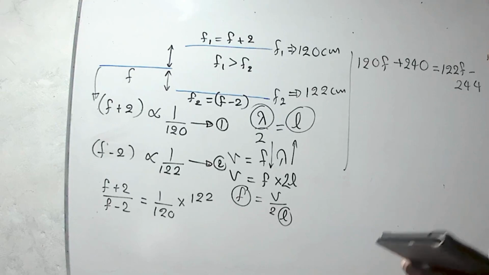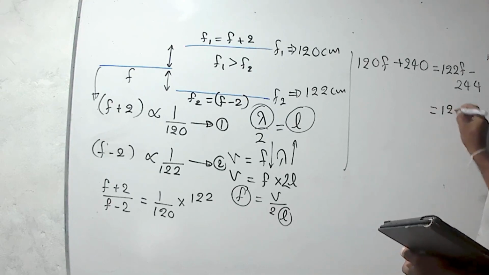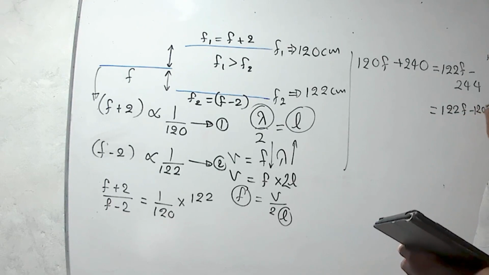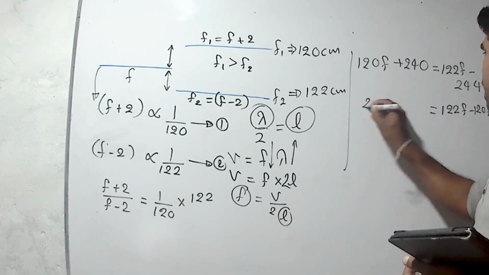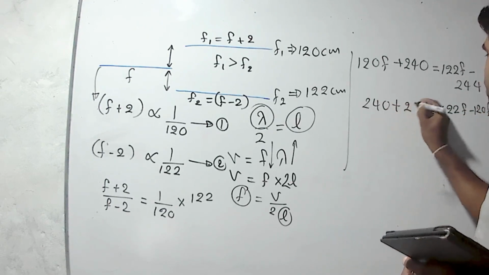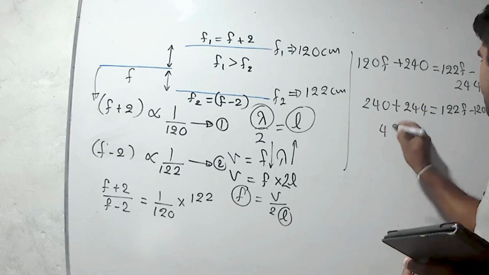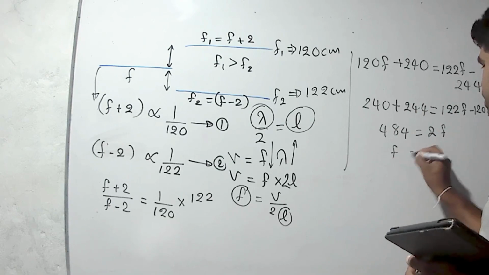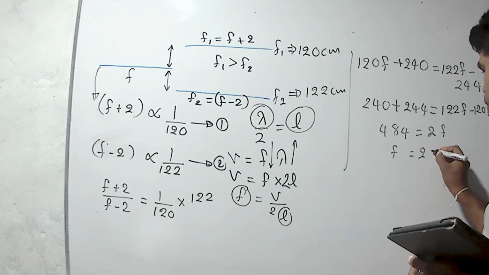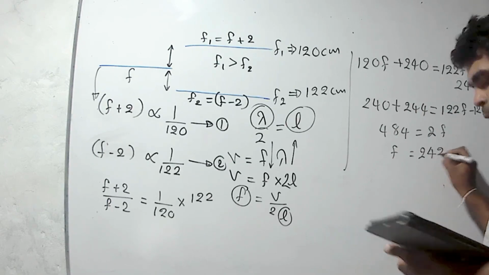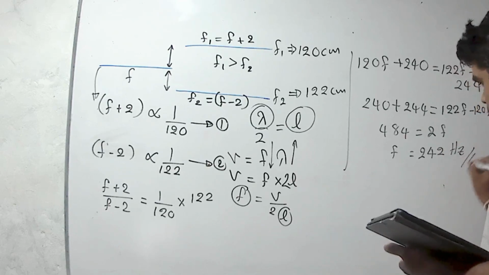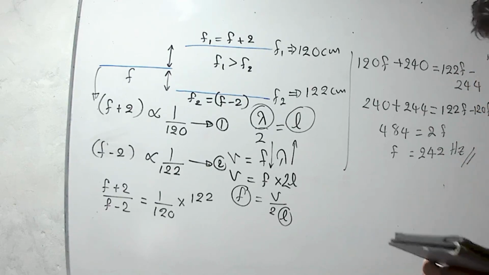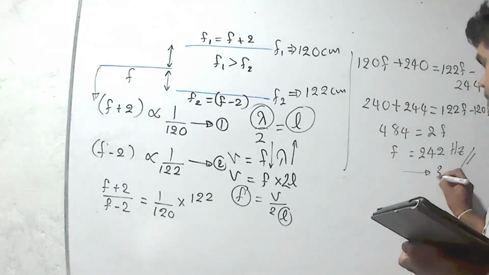Then you can find this value. 122F minus 120F equals 240 plus 244. 484 equals 2F. Then F value is 242 Hertz. Third one is the correct answer.